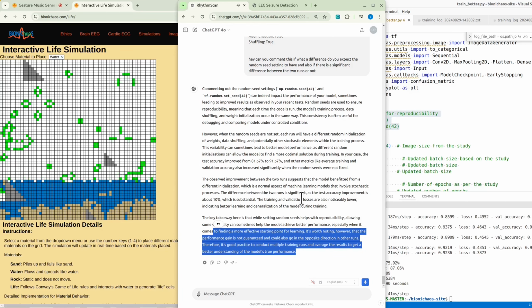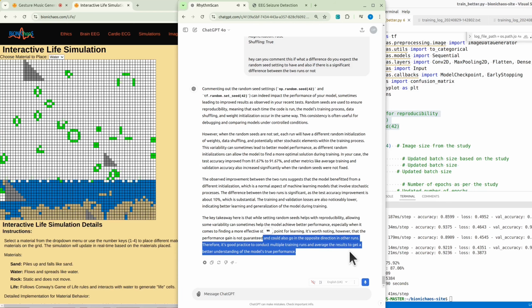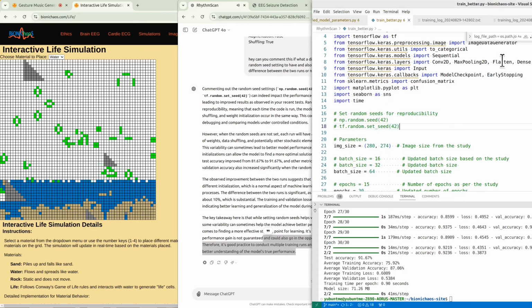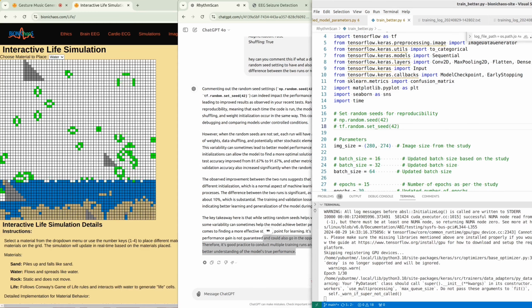It's worth noting, however, that the performance gain is not guaranteed and could also go in the opposite direction in other runs. Therefore, it's good practice to conduct multiple training runs and average the results to get a better understanding of the model's true performance.